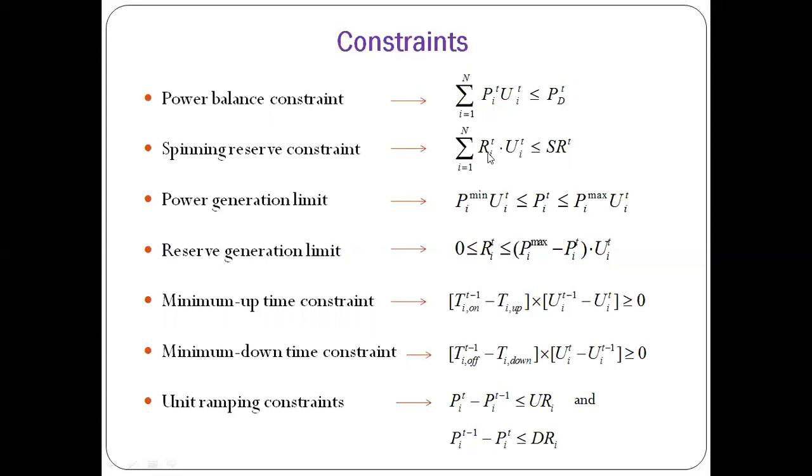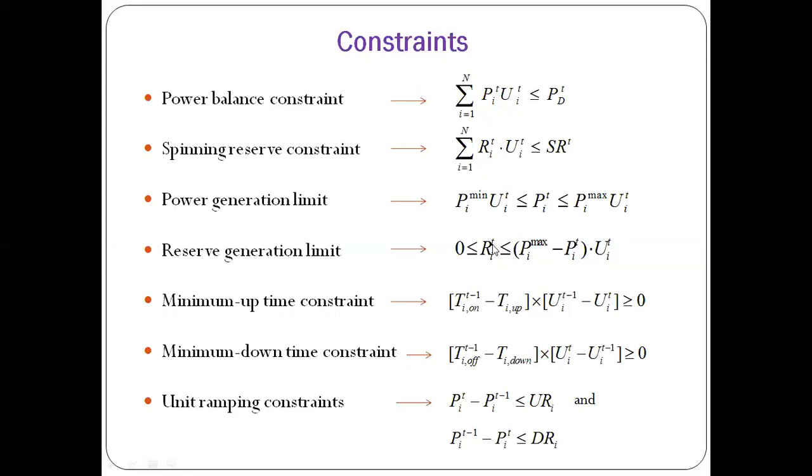So this R_it is a reserve which we have, and in this particular environment we are actually committing the reserve also. We are trading the reserve also, because reserve is power which has to be sold. This comes under the ancillary services. Okay, the power generation limit is the same, that it should be generated within minimum to maximum. And the reserve generation limit, okay, what is the reserve generation limit?